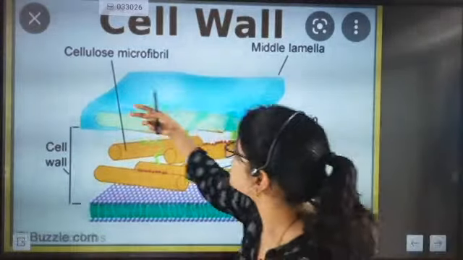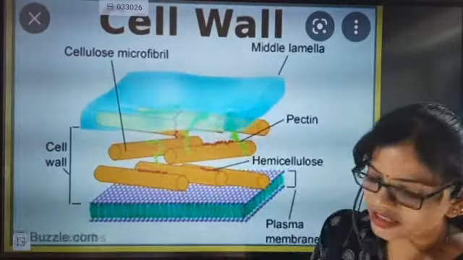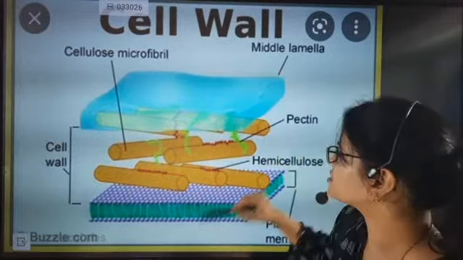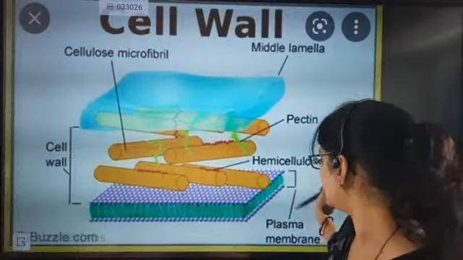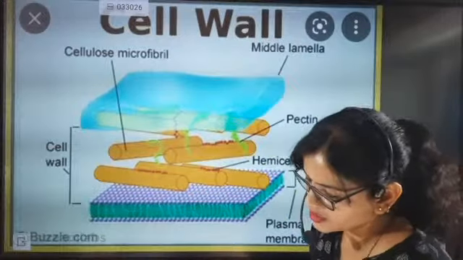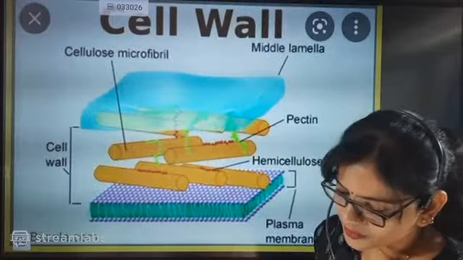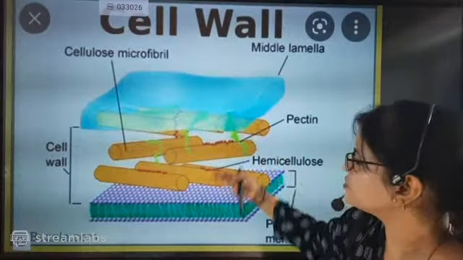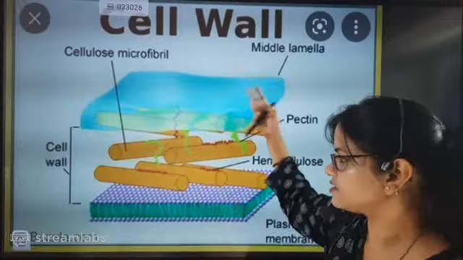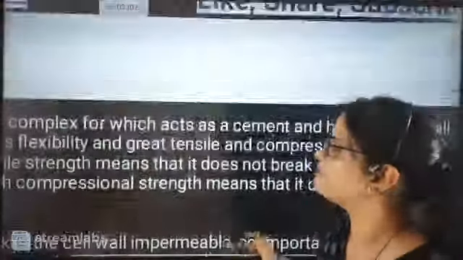It contains pectins, cell wall components and protein. It is present between two adjacent plant cells, and it will be present in sclerenchymatic tissues.